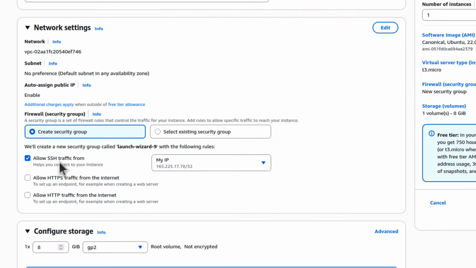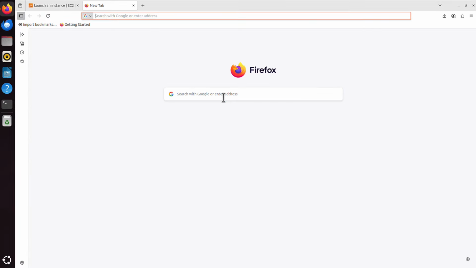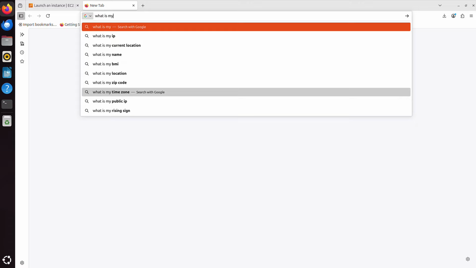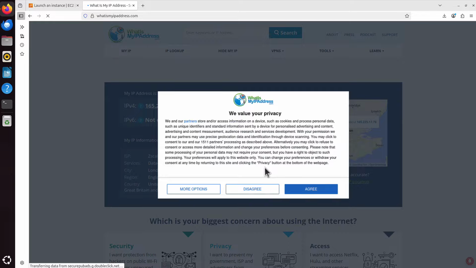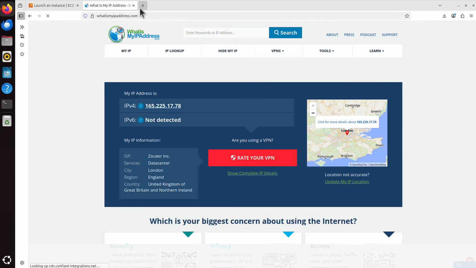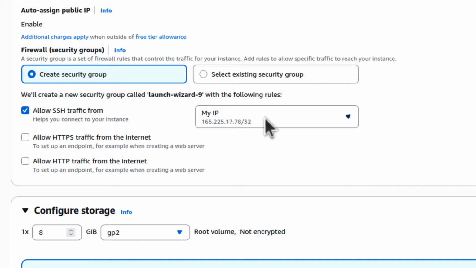So I say allow SSH traffic from this IP. What's this IP address? If I go to the internet and I ask what is my IP, that's basically it. This is my IP address. We can see it finishes with 78, and indeed it's here, 1778. That's my IP and only I can access this server. That makes it pretty safe.